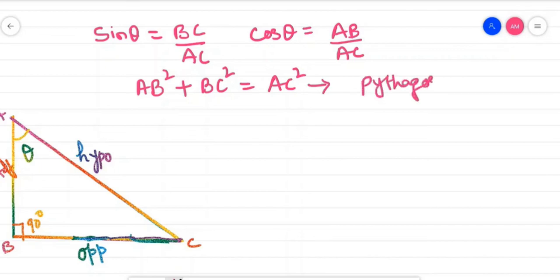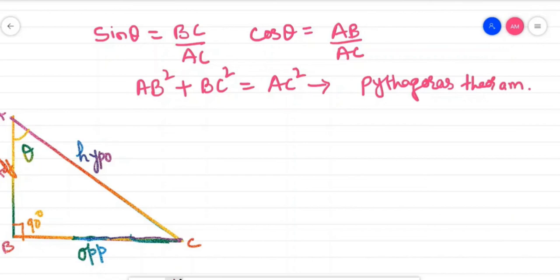If you do not consider the sine values, if you just go through the triangle, you will see that this is the perpendicular, this is the base, and this is your hypotenuse. So what does Pythagoras theorem state? Pythagoras theorem states that the square of the hypotenuse is equal to the sum of the squares of the other two sides. So AB square plus BC square will be equal to AC square by Pythagoras theorem.